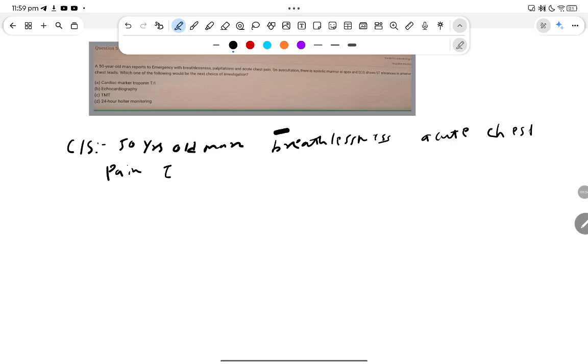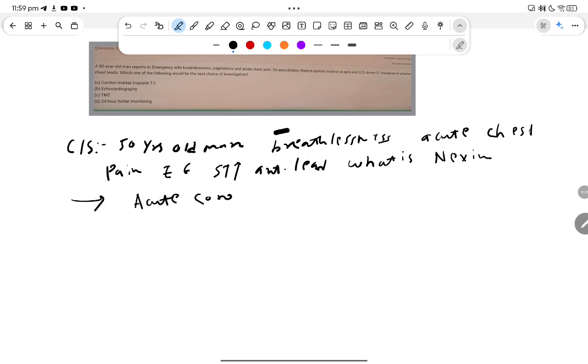We have done an ECG, and the ECG shows ST elevation in the anterior leads. So what is the next investigation? Here we see a case of acute coronary syndrome.